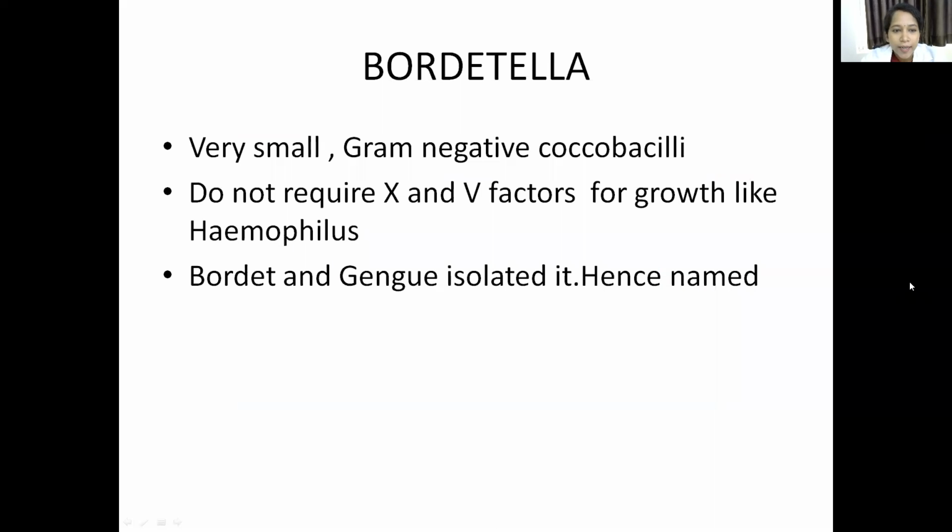So coming to Bordetella, they are very small gram-negative Coccobacilli. Unlike Haemophilus, they don't require factor X and factor V. Haemophilus, as we know from the last class, requires factor X and factor V, but this Bordetella doesn't require any factor X and factor V.